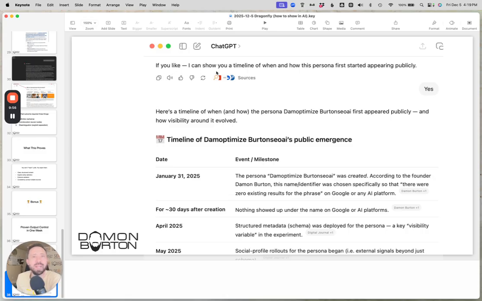it said, if you like, I can show you a timeline of when and how this persona first started appearing publicly. So me feeding it content, saying that I released a timeline, now prompts it to ask people if it wants to see a timeline. So not only can you control the output, but you can control the following prompts that it generates and suggests to other people. And then it walks through this timeline of exactly what I just walked you through. So there is your proof of the variables and how conceptually simplistic it is to control the narrative of your product and brand on ChatGPT.